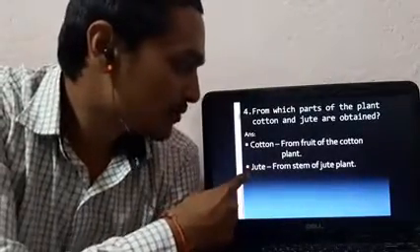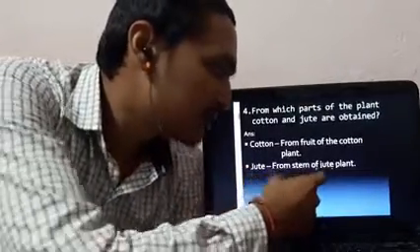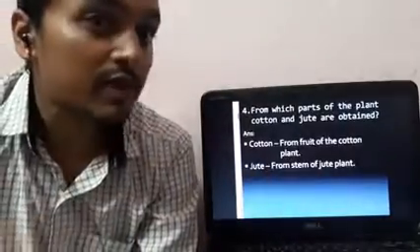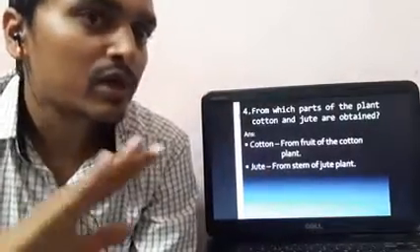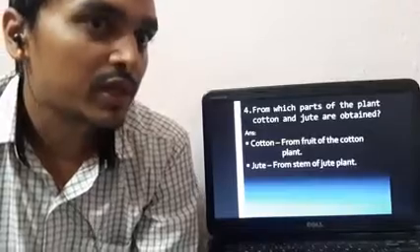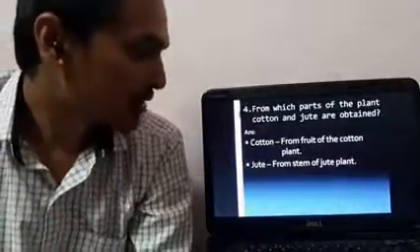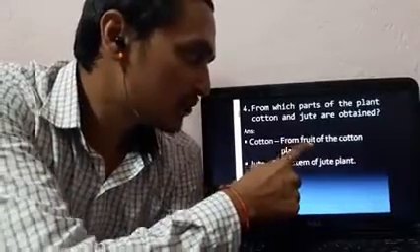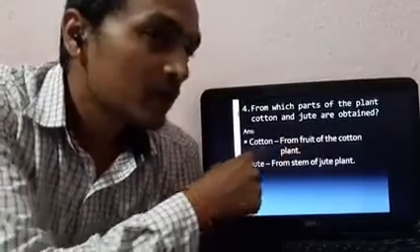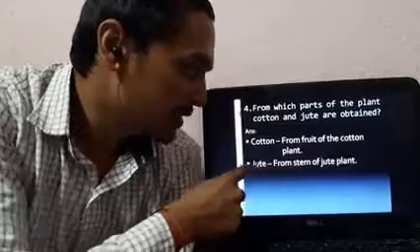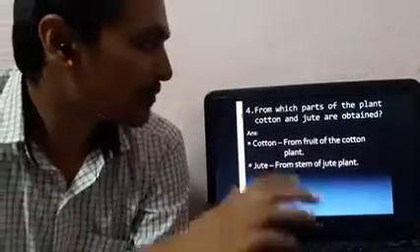Jute we obtain from the stem of the jute plant. There are also flowers on the jute plant, but we do not need them. We need jute from the stem of the plant. Is that clear? You need to understand these two words: from fruit we obtain cotton fibers, and from stem we obtain jute fibers.